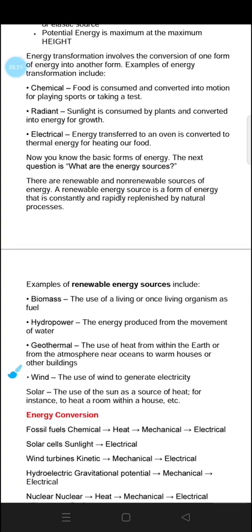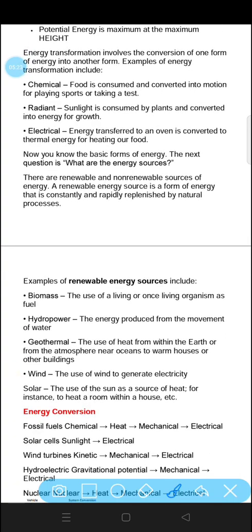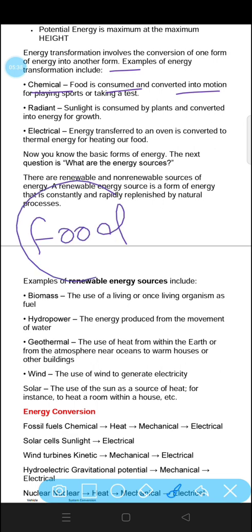Now energy transformation involves the conversion of one form of energy into another form. Examples like chemical. Food is consumed and converted into motion for playing sports or taking tests. Just suppose we ate any of the food. We have eaten the food. The food will be broken down. It will be broken down into simpler forms and it will give us energy.